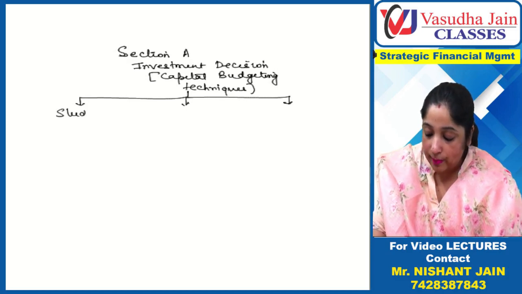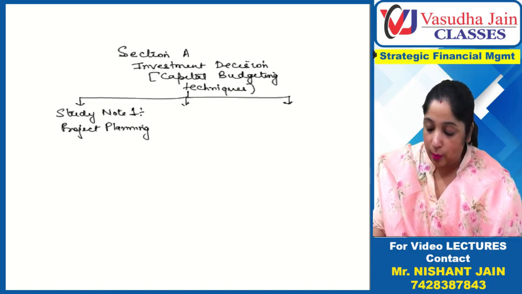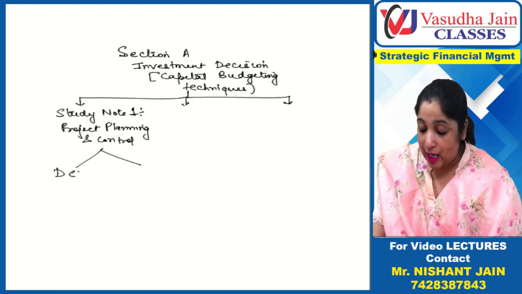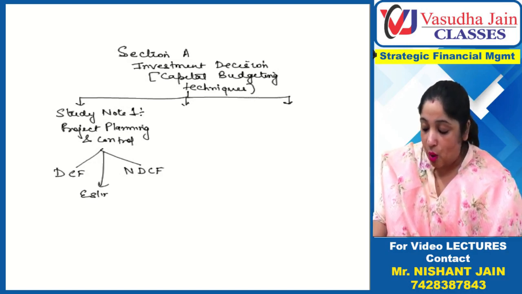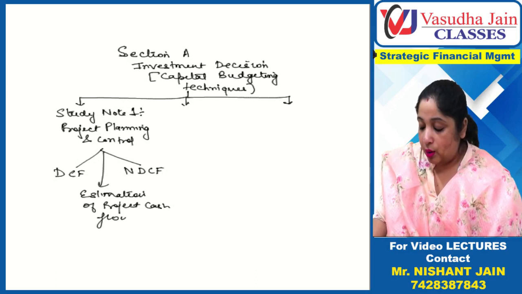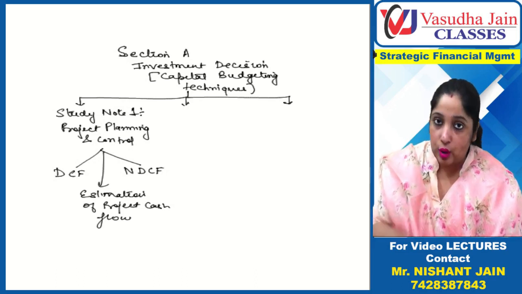Study note number 1. This is all about project planning and control, which is the name of the study note. Primarily we are going to study discounted cash flow techniques and non-discounting cash flow techniques, plus estimation of project cash flows. There are approximately 12 to 15 questions given in your module that we will primarily focus on.